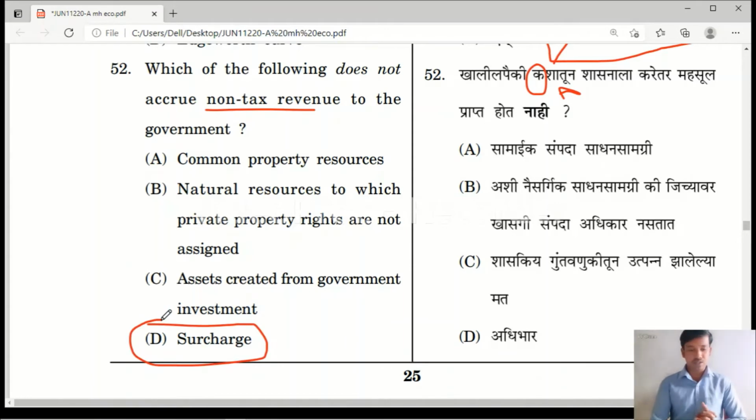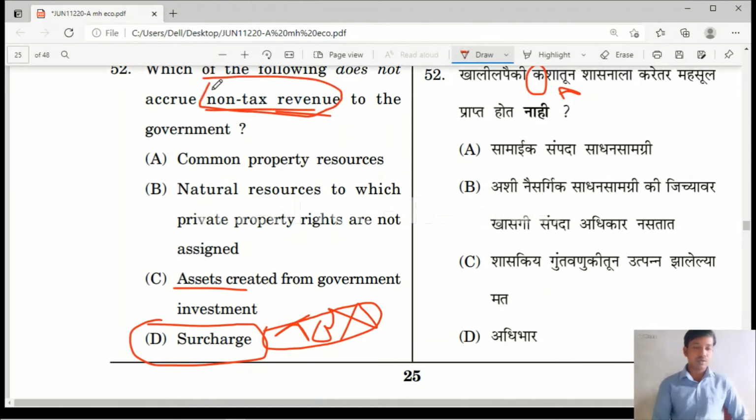Yes, what do you mean by surcharge then? Surcharge, it is an extra tax. Yes, it is also the form of tax only. Please remember, surcharge is an extra tax that is added on the cost of goods and services. So it also comes under the tax revenue, not under the non-tax revenue. And common property resources, natural resources, assets created from government investment, these all come under the non-tax revenue. In previous questions also the question was there, which is non-tax revenue. So these are the non-tax revenues.